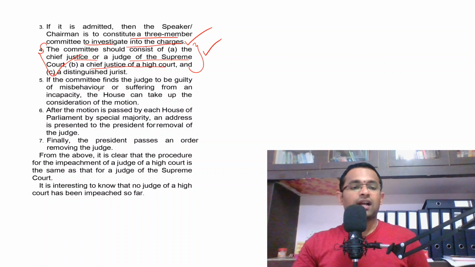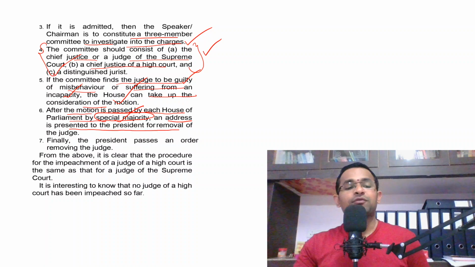Okay, so if the committee finds the judge to be guilty of misbehavior or suffering from an incapacity, the house can take up the consideration of the motion. Then after the motion is passed by each house of the parliament by a special majority, as I discussed a few minutes back, an address is presented to the president for removal of the judge. So dear students, if you observe, this process is very long, and of course it is very difficult and it is a hectic task. Yes or no?